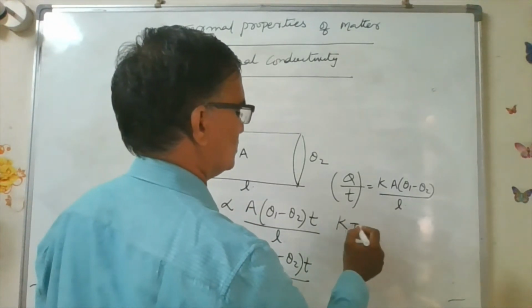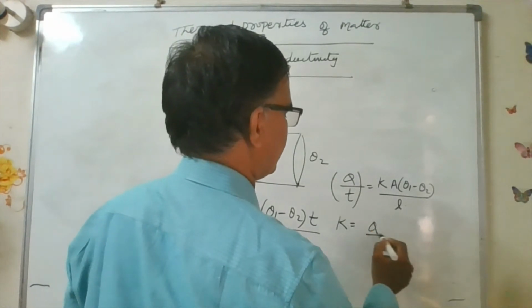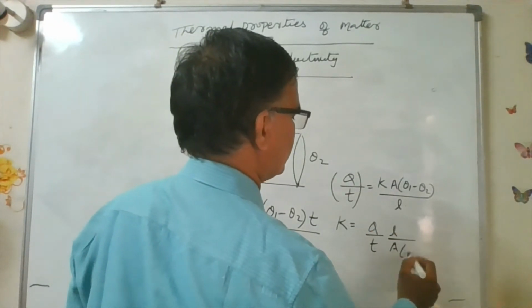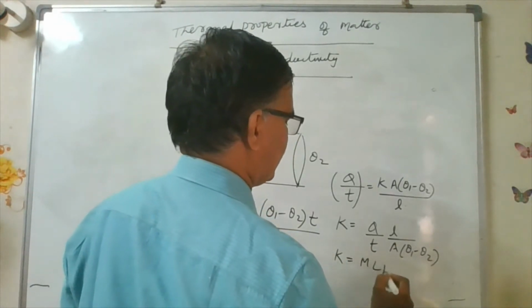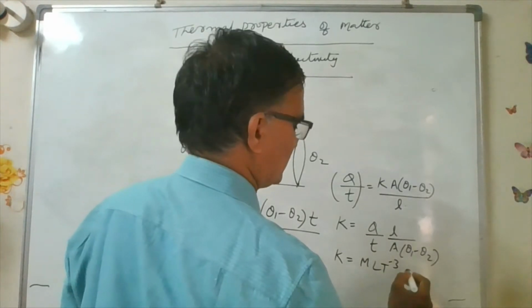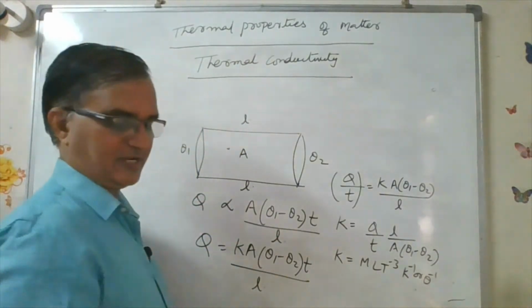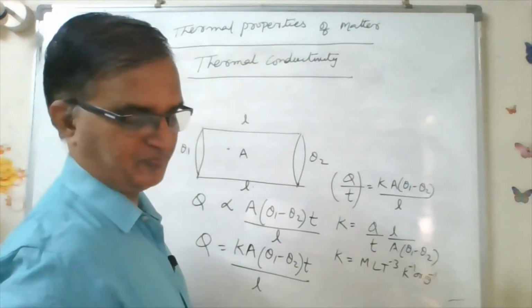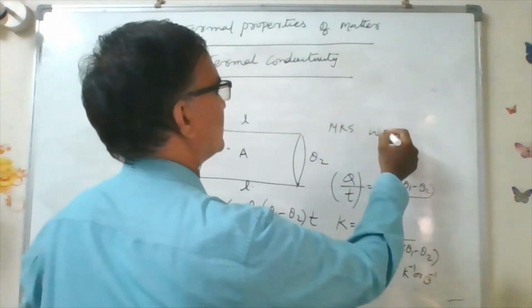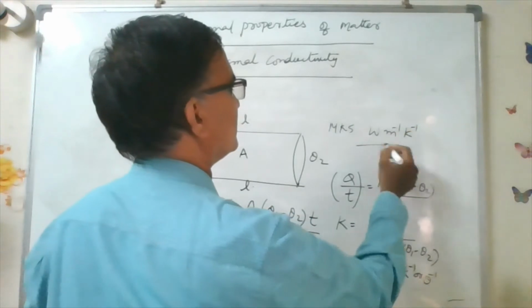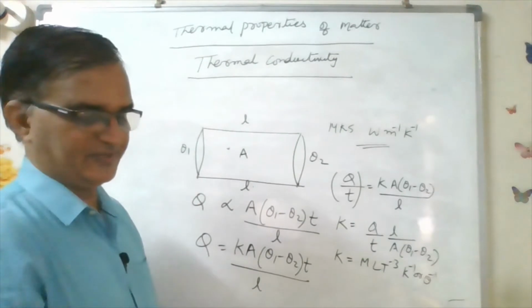Now K is equal to Q by T into L by A into (theta 1 minus theta 2). If you write the dimension formula, it is M L T to the power minus 3 K to the power minus 1. This is the dimension formula for the coefficient of thermal conductivity. The MKS unit is watt per meter per Kelvin.